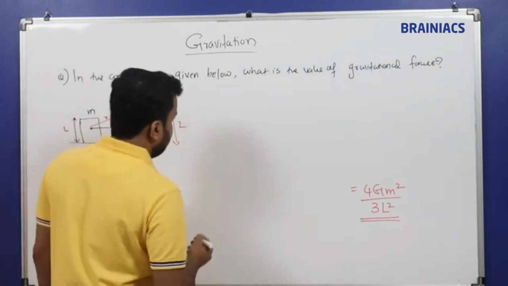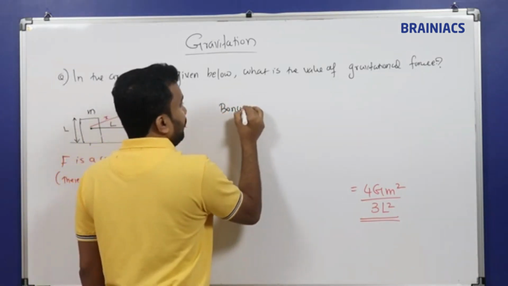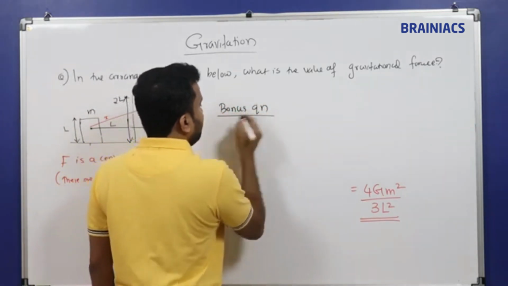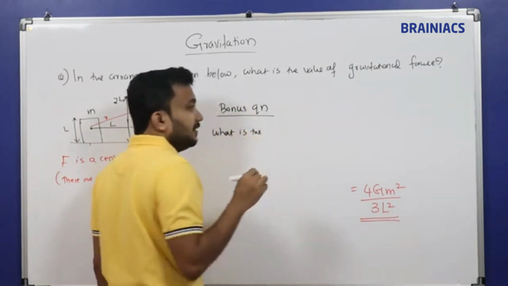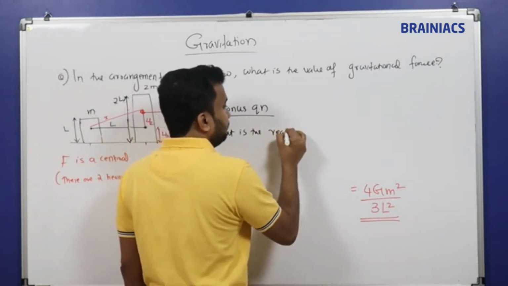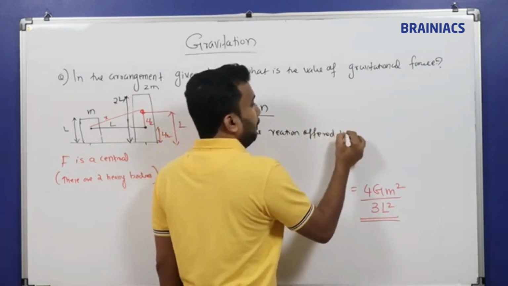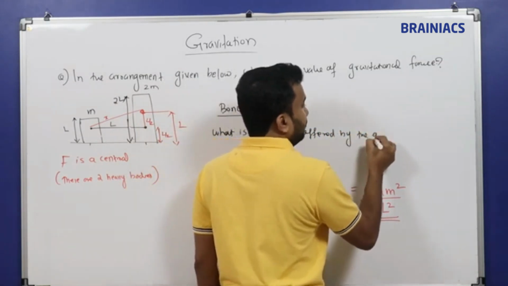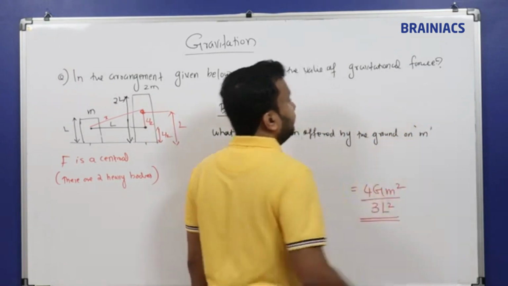Sometimes questions will come, so you can write a bonus question. How will they ask? What is the reaction offered by the ground on M?